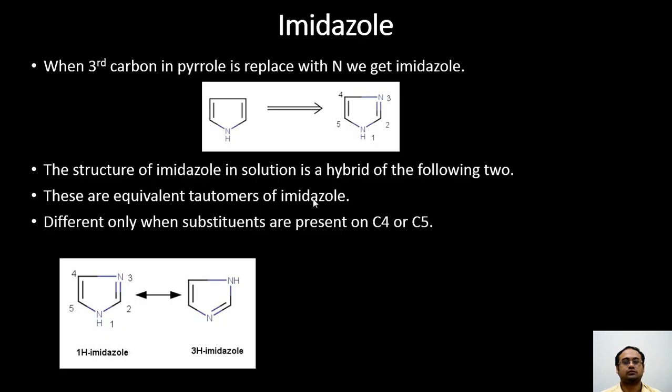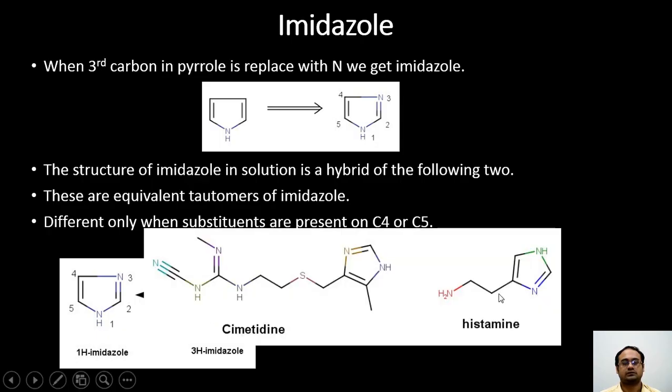Now there are many useful compounds which contain the imidazole ring. A simple organic compound known as histamine is responsible for many allergic reactions and is released mostly when we have an itchy feeling. Locally it is released from mast cells. So therefore many drugs have been developed to inhibit the binding of histamine to its receptor, and cimetidine is one of such compounds which is an antacid and prevents histamine from binding to the H2 receptors.